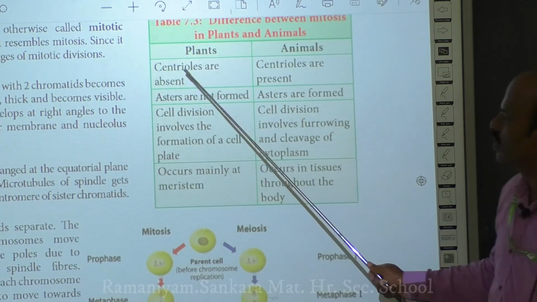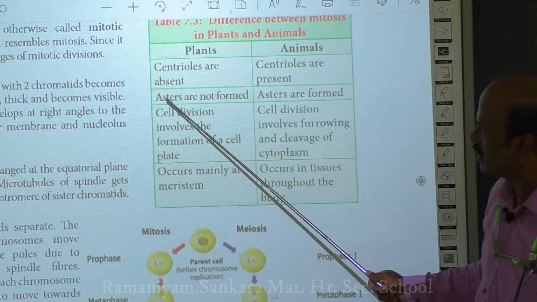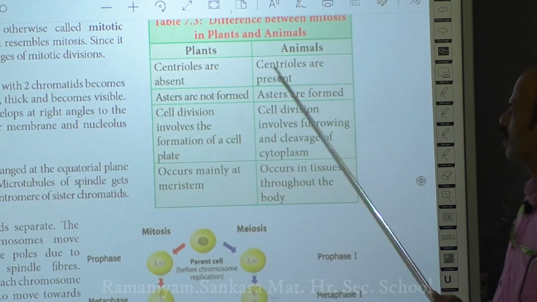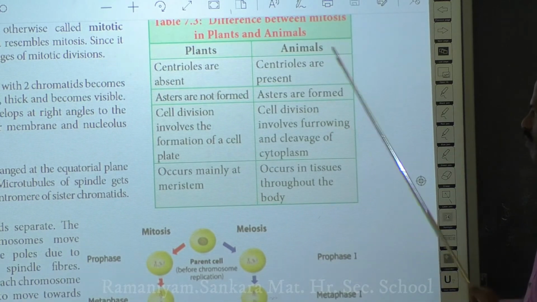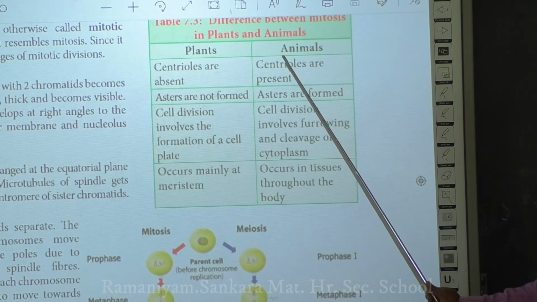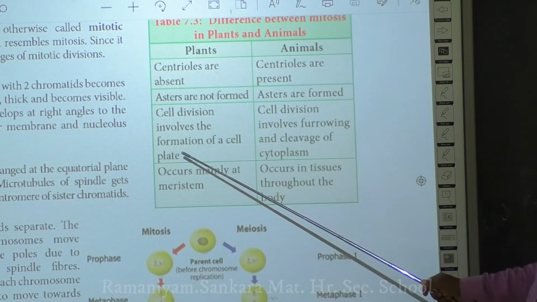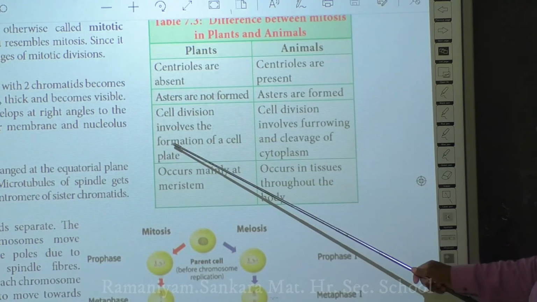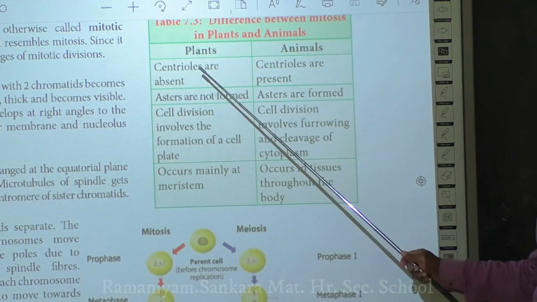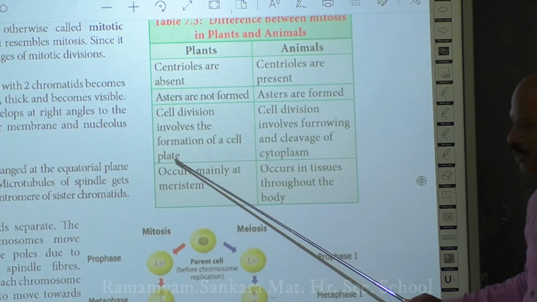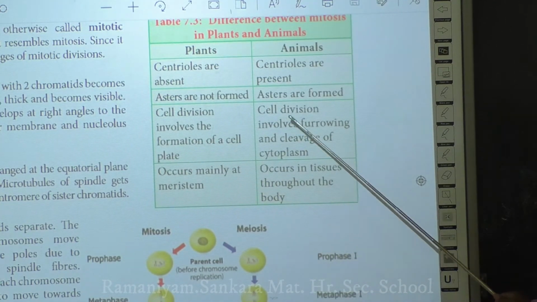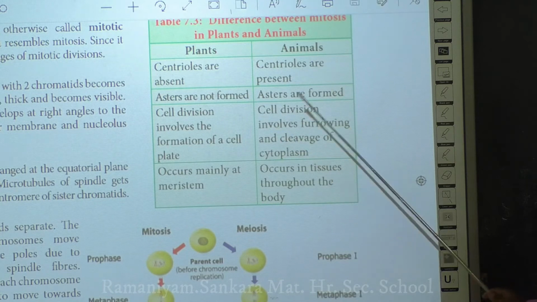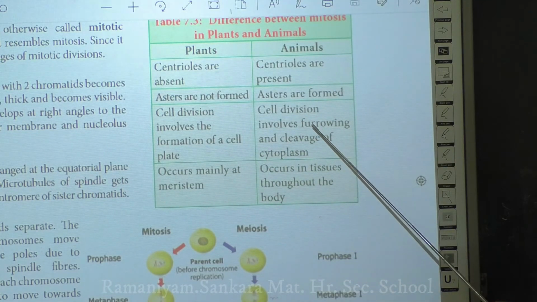Since centrioles are not present in plants, asters will not be formed. Whereas in animals, centrioles are present, so asters will be formed in mitosis. Cell division in plants involves the formation of a cell plate. Okay, a single parental cell divides into two daughter cells. In plant cells, it is by means of a cell plate. Here, the cell division or cytokinesis in animal cells usually takes place by means of a furrow and cleavage of the cytoplasm.